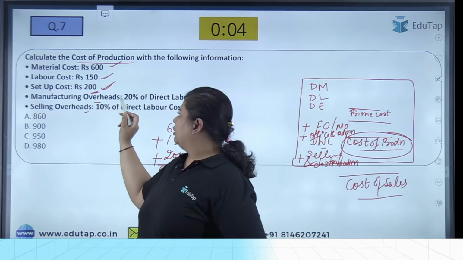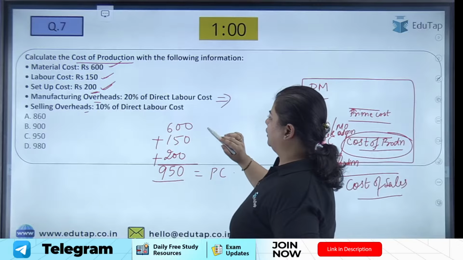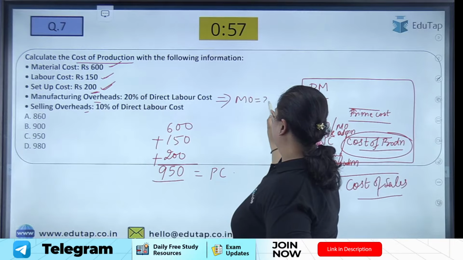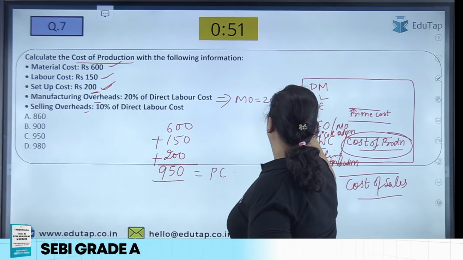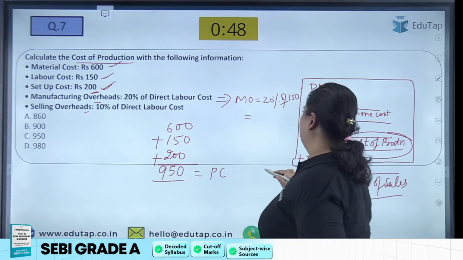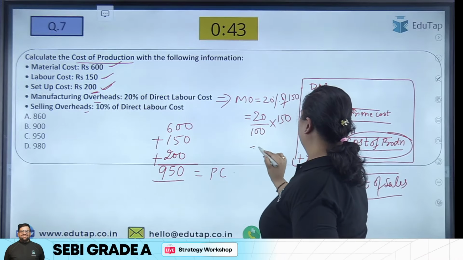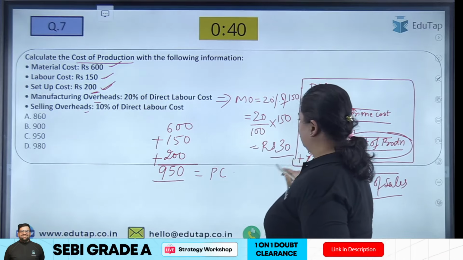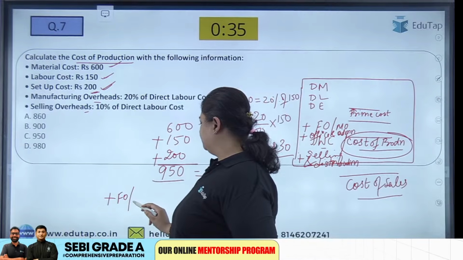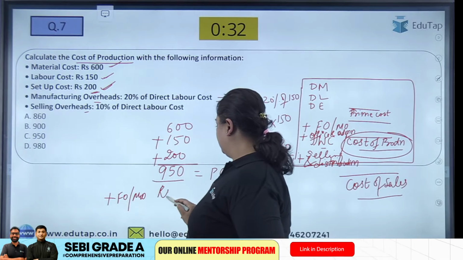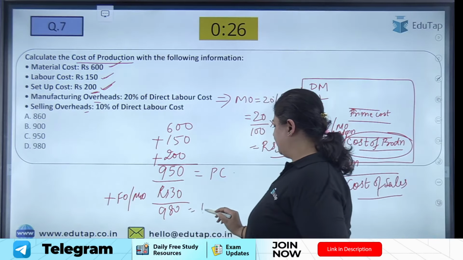Then manufacturing overheads are given to me, that is 20% of the labor cost. Can I calculate my manufacturing overheads? That is 20% of my direct labor, 150. Can you tell me the manufacturing overheads by calculating this? 20 divided by 100 into 150, that is rupees 30. So when I add my factory overheads, or manufacturing overheads, rupees 30, I get my works cost. 980 is my works cost.